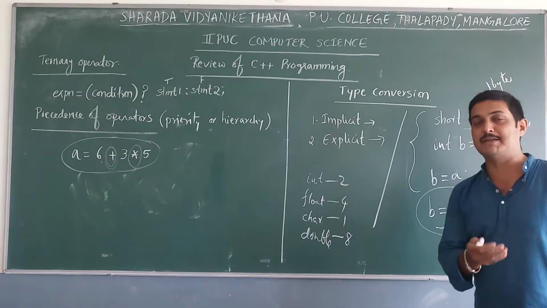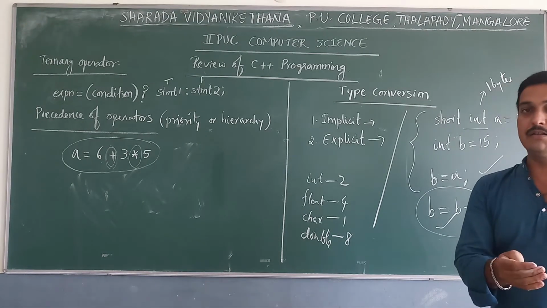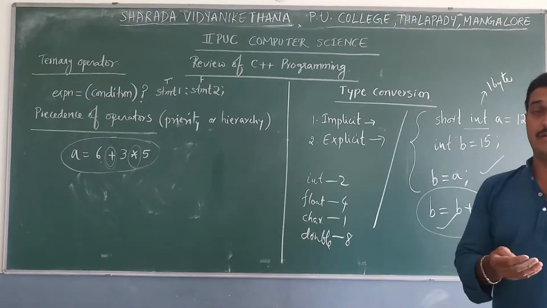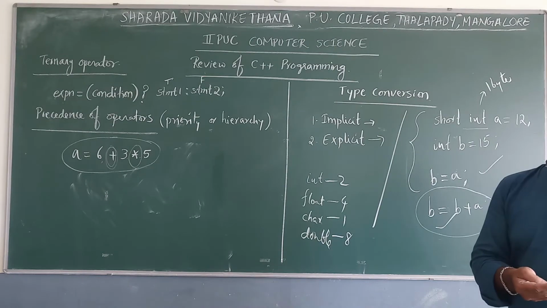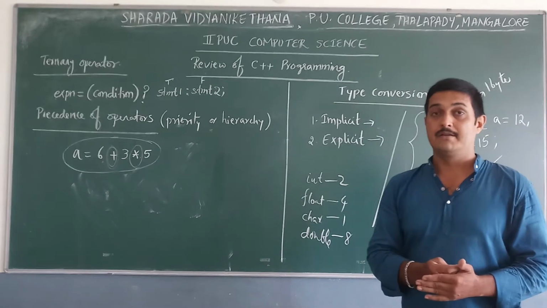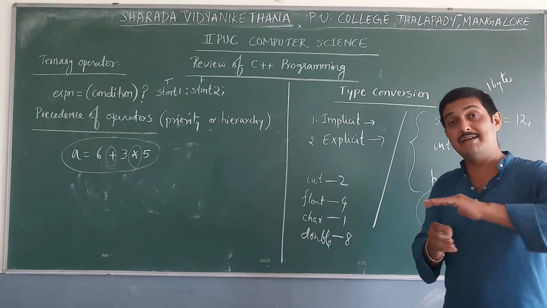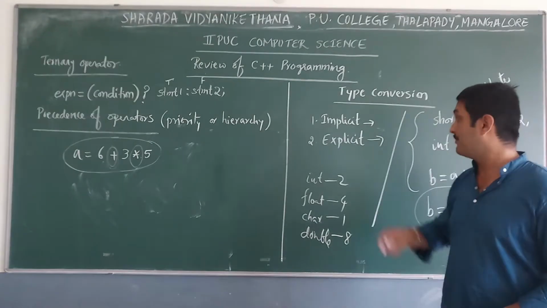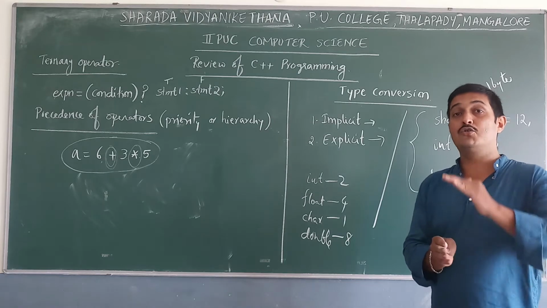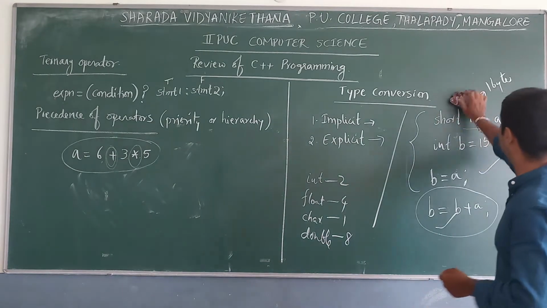So what do you mean by explicit type conversion? Whenever you are going to convert one data type to another, normally we are using higher order to lower order. In this type conversion, it requires some special operators to convert from one data type to another. Whereas in implicit type conversion, there is no need of a special operator. The compiler itself converts from one data type to another. But in explicit type conversion, we need some special operator to convert from one data type to another. I'll give an example here.